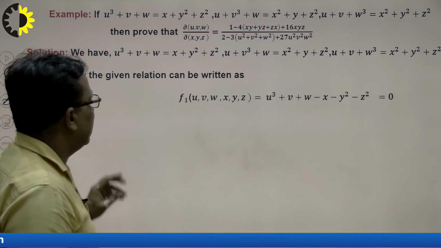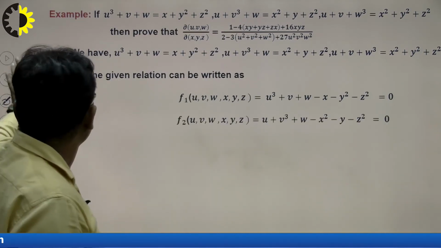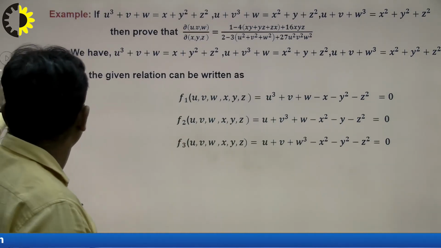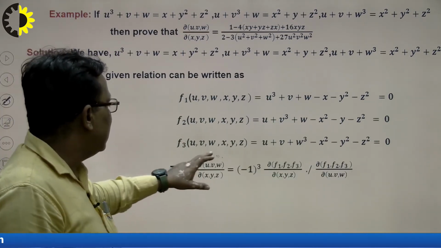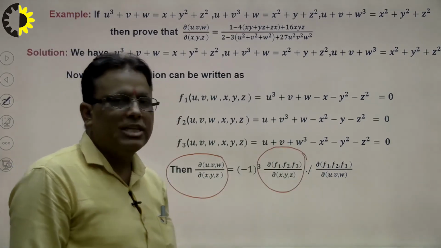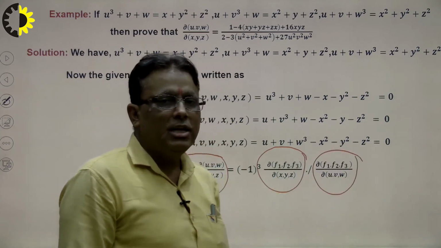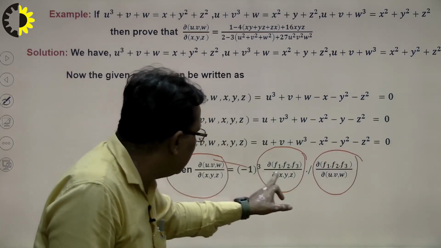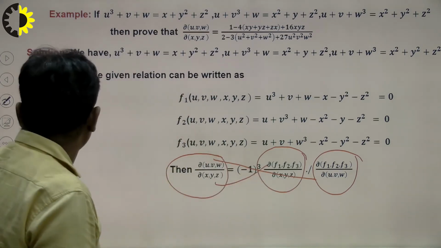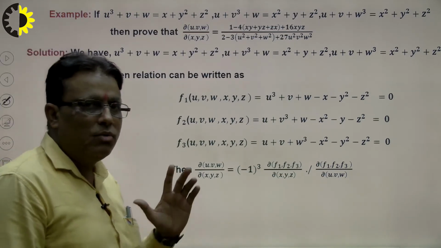So how to calculate here? This is F1, this is F2 and this is F3. In this way we calculate F1, F2 and F3. Now first of all I write the formula here. The formula is the Jacobian of u, v, w, that means Jacobian of F1, F2, F3 with respect to x, y, z upon F1, F2, F3 with respect to u, v, w. That means numerator in denominator and denominator in numerator, and minus 1 raised to the power 3. This is the basic concept to write the formula of the Jacobian first, right?